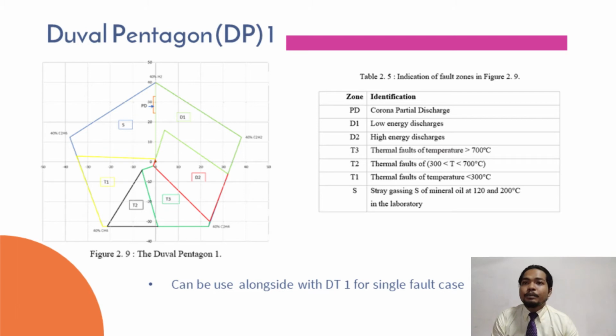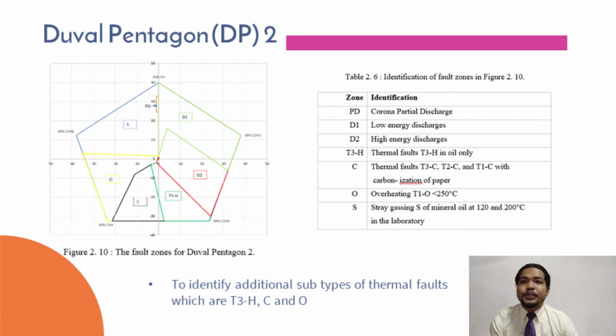Okay, I will continue to Duval pentagon 1, which is DP1. This pentagon is a complementary tool for DT1, which means it can be used alongside DT1. This pentagon is used for single fault cases. The indication of the fault zone is shown in the table provided. Duval pentagon 2, DP2, is used to identify any additional subtype of thermal fault, which is T3-H, C, and O. The definition for this fault is shown in the table in the slide. DP2 is exactly the same as DP1, in that they use the same gases, 5 types of gases, in their analysis.